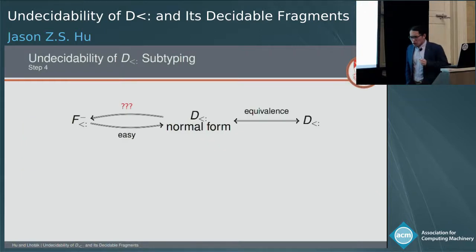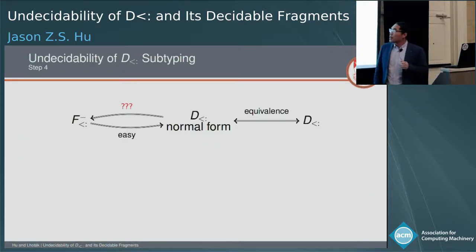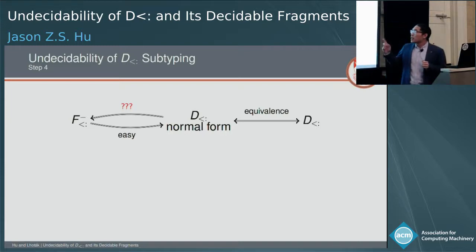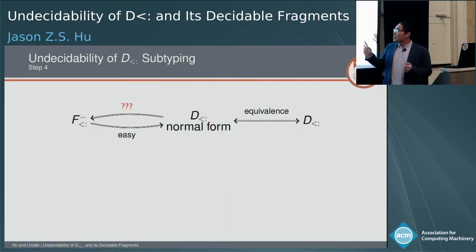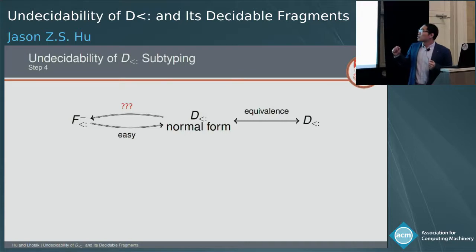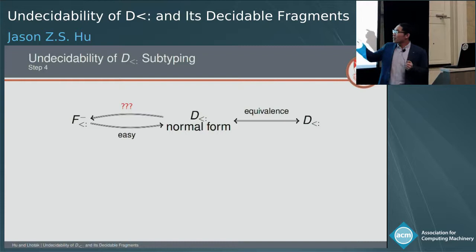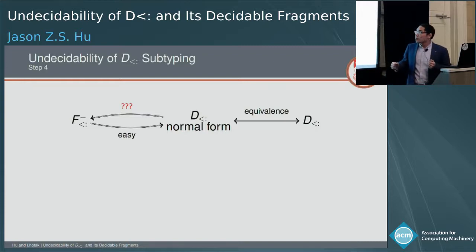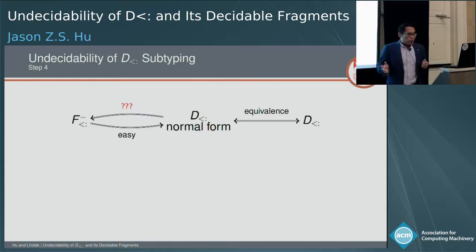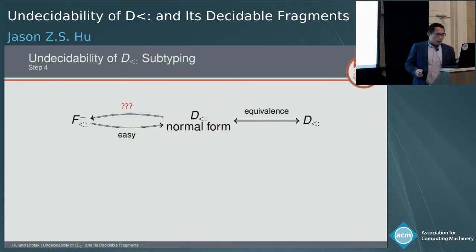So here now the diagram has changed a bit. Instead of directly going between F sub minus and D sub, we kind of sneak a D sub normal form in between, and we've already shown the equivalence, and then I claim that the direction going from F sub minus to D sub normal form remains easy. So what about the other direction?